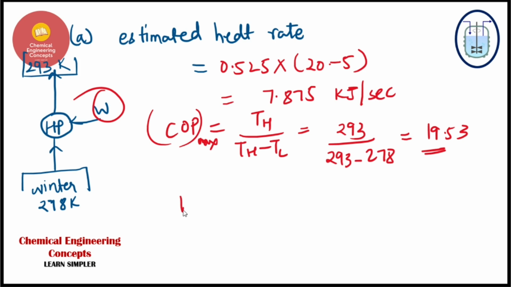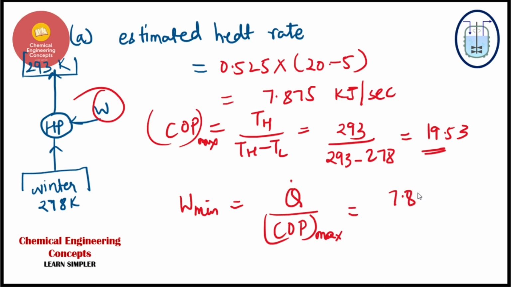Right? So the minimum work will be what? It will be Q, simply Q, the rate at which the heat is being supplied, divided by the COP value, or I should say the maximum COP value, right? So just substitute the values: 7.875 divided by the COP value, that is 19.53, and the value is coming up to be